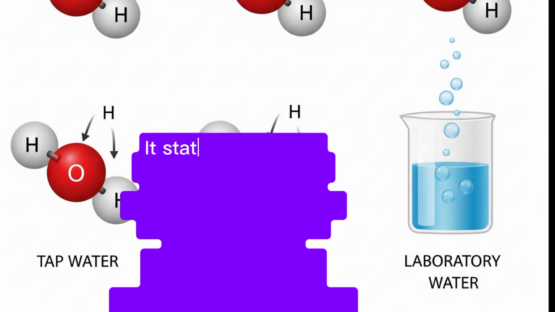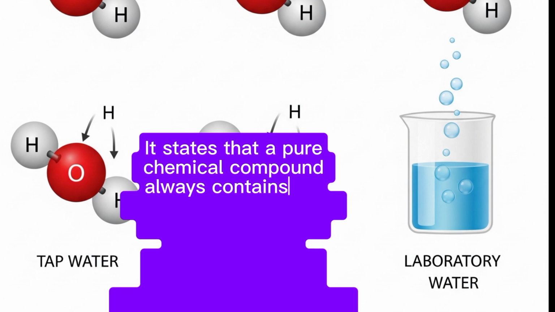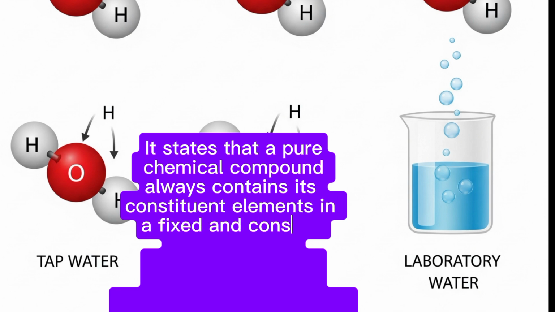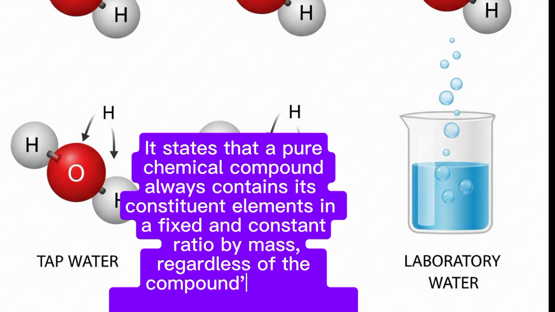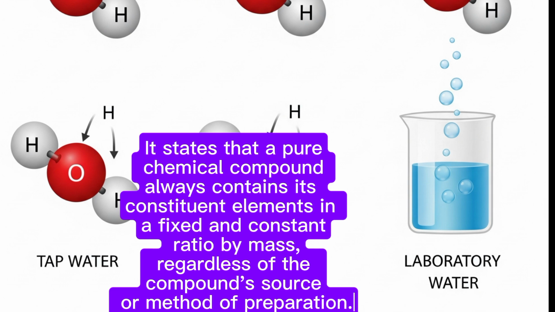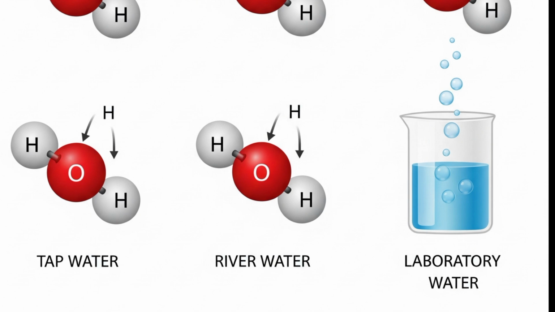Second law, the law of definite proportions, or constant composition. A given chemical compound always contains its component elements in a fixed and definite proportion by mass. No matter where a sample comes from or how it is prepared, a pure compound will always be made of the same elements in the same ratio. This experiment was done by Joseph Proust, and this law is also known as the law of Proust.